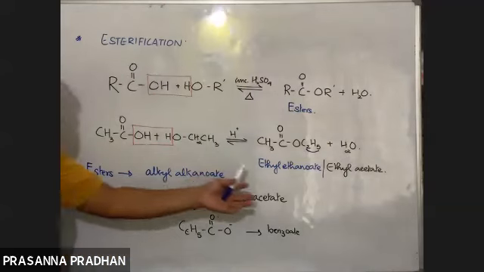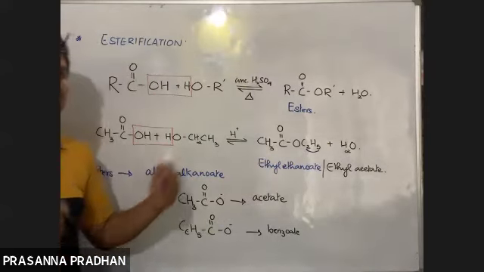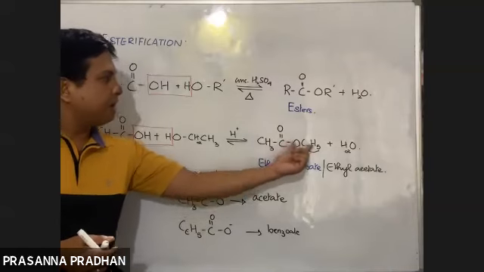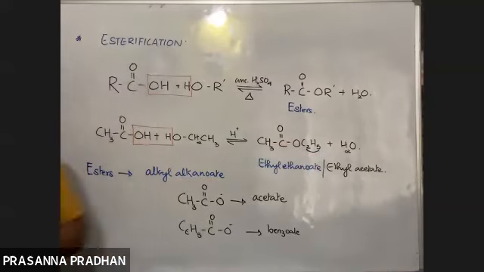So the IUPAC name is very easy, alkyl alkanoate. For the common name, you just see the anion part from the acid. This is the acetate, the ethyl group is attached, so ethyl acetate.